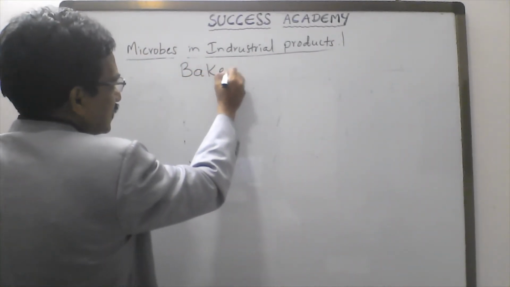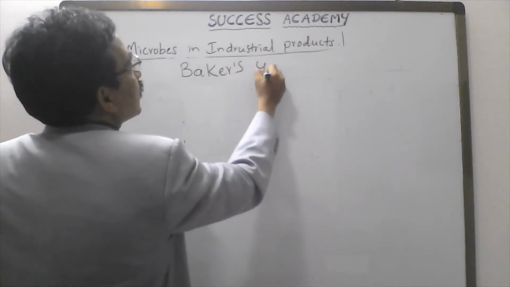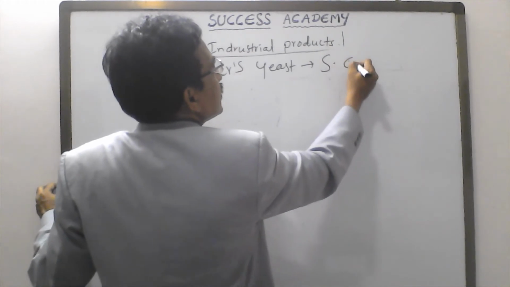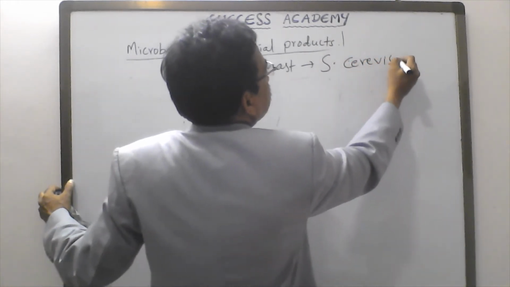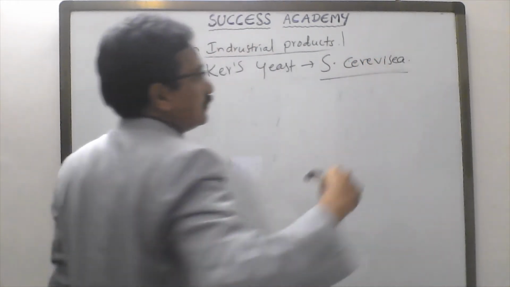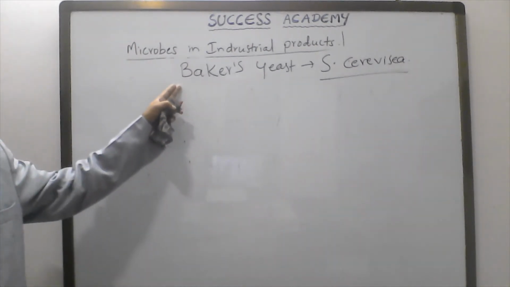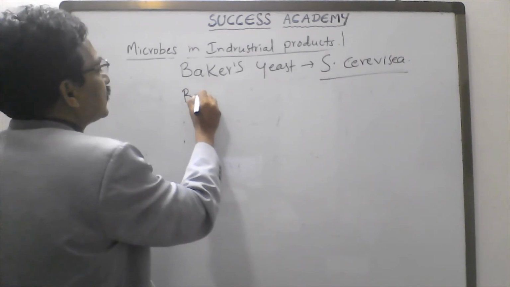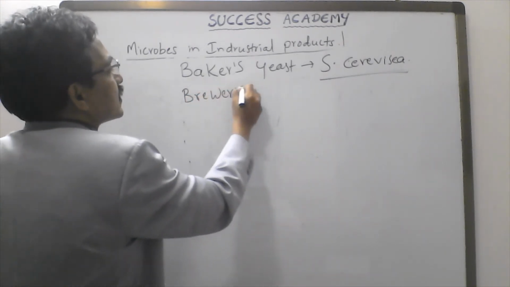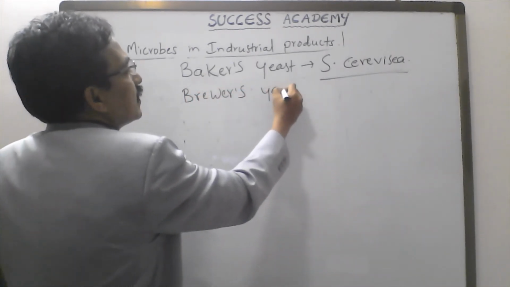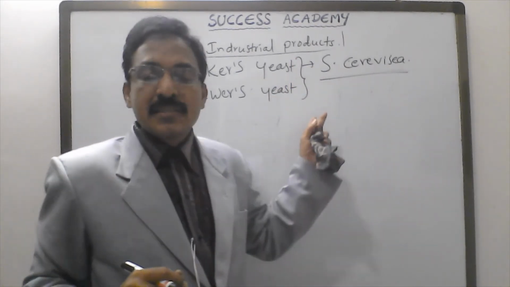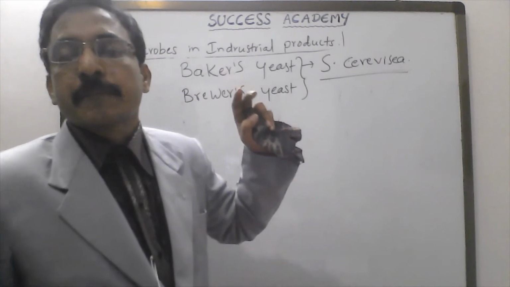Baker's yeast is nothing but Saccharomyces cerevisiae. It is also called brewer's yeast, as it is used in the production of drinks. Brewer's yeast and baker's yeast are both the same, Saccharomyces cerevisiae.